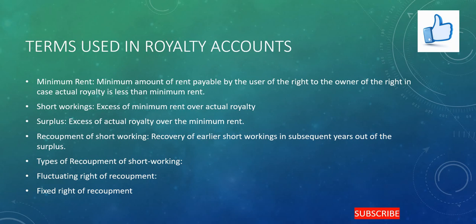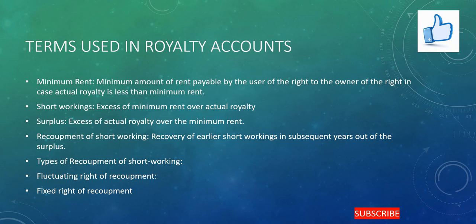Now let's come to the fixed right of recoupment. It refers to the recovery of earlier short workings for a fixed period only, and not more than that. That means it will have a fixed tenure within which the short workings are to be recovered. It is the condition put by the owner of the asset to the user of the asset to recover his losses within a stipulated time.